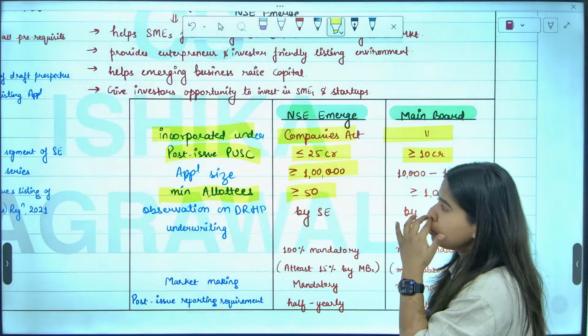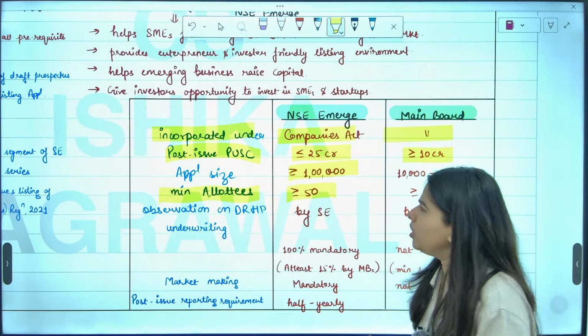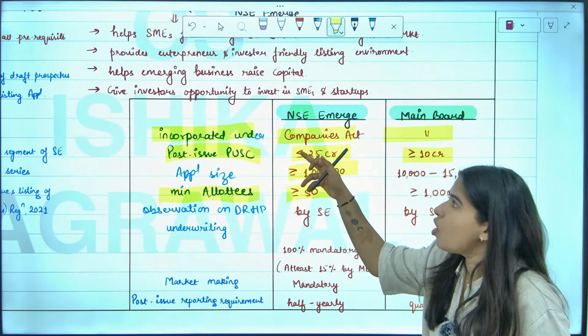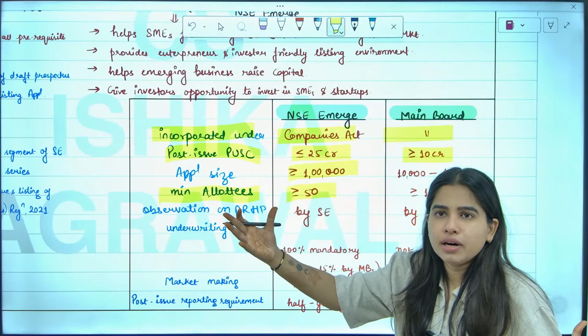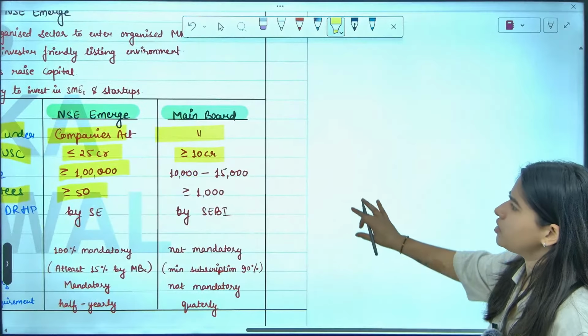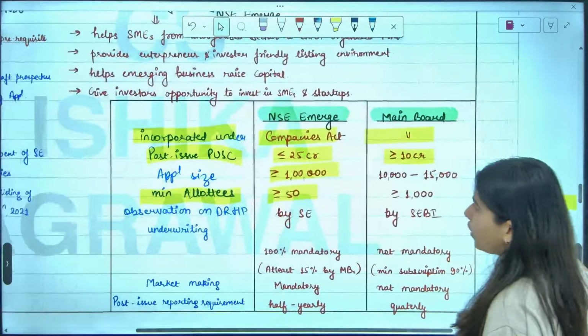Minimum how many allottees should be there? 50. Not thousands, not lakhs of people. Only 50 is the requirement, because it's a small company. A small company gets listed in the SME exchange, and it's difficult to find more investors. So if there are a minimum of 50 investors, it's fine.